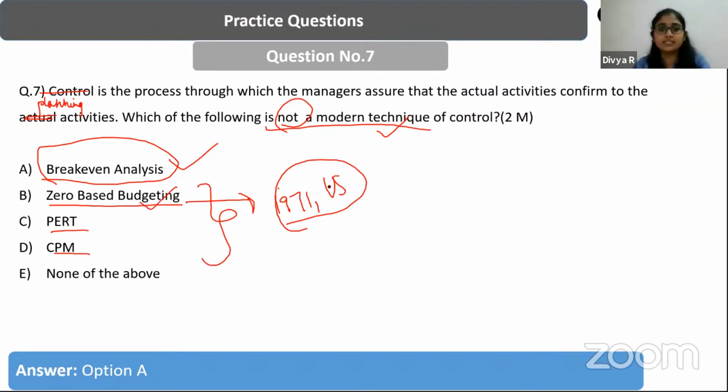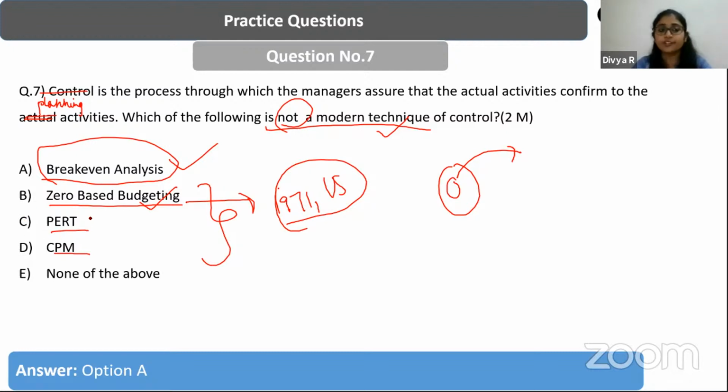In zero-based budgeting, the budget allocation for every item has to be explained, and the allocation starts from scratch, from zero. So when you give an explanation, that's when the allocation is going to increase. It is not based on the past allocation to various items. It is not going to continue whatever past allocations have been. Rather, it starts from zero, and whatever is explained, that is when it is going to give budget to that item. That is called zero-based budgeting, and these are all modern control techniques.